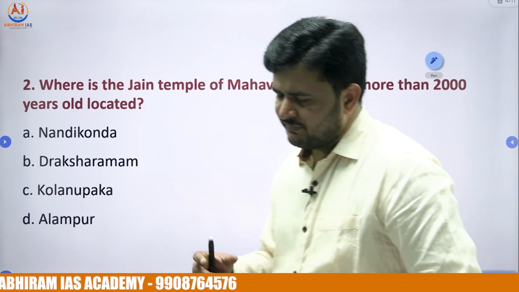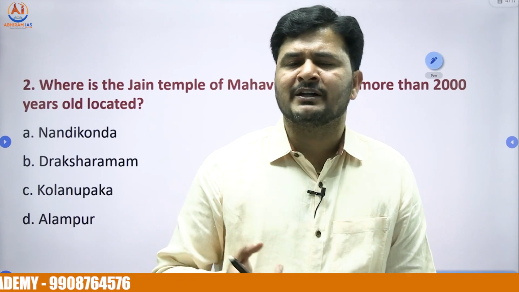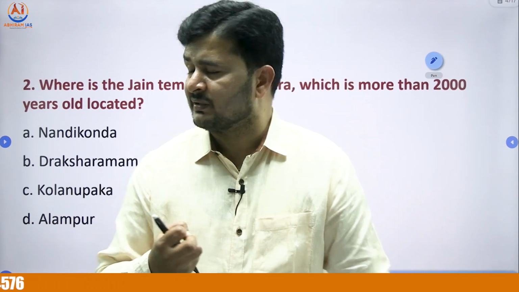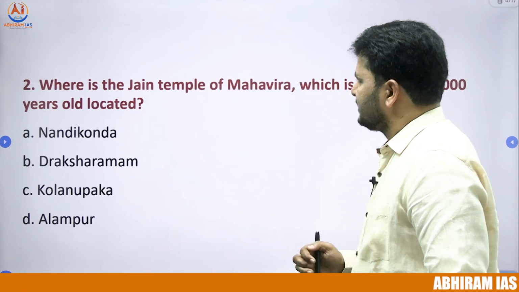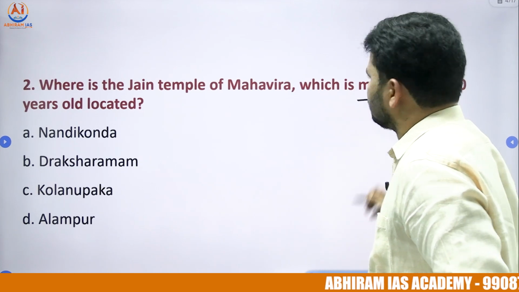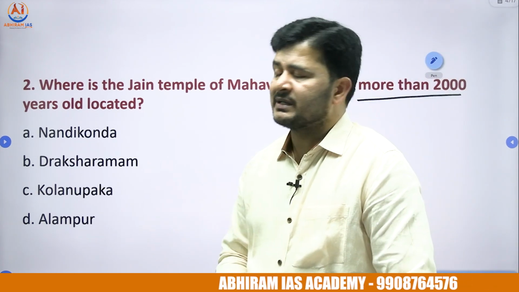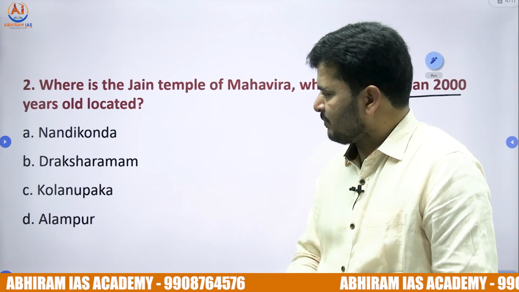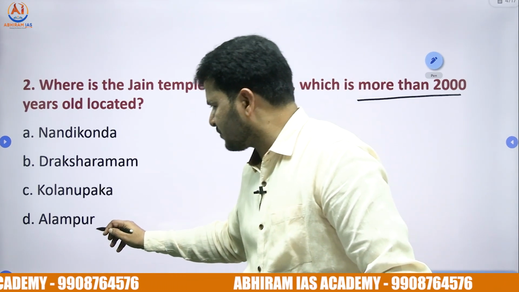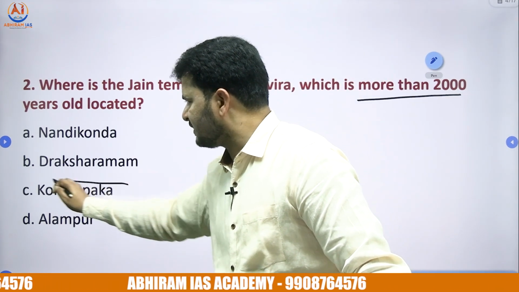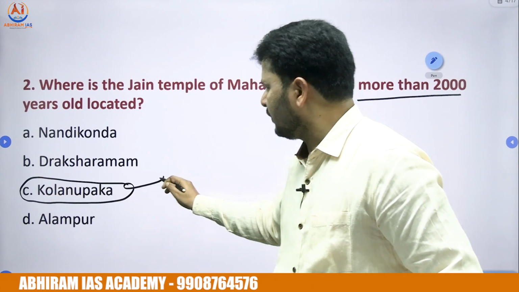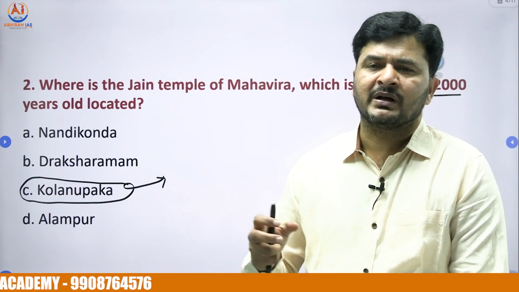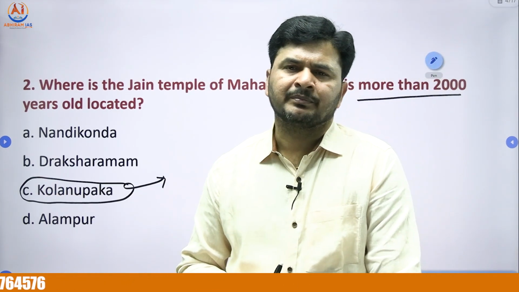The second question was even asked by the Telangana Public Service Commission. Where is the Jain temple of Mahavir, which is more than 2000 years old, located? Option A, Nandikonda, option B, Draksharamam, option C, Kolanupaka, and option D, Alampur. The right answer is option C, Kolanupaka, in Yadadri Bhuvanagiri district of Telangana state.